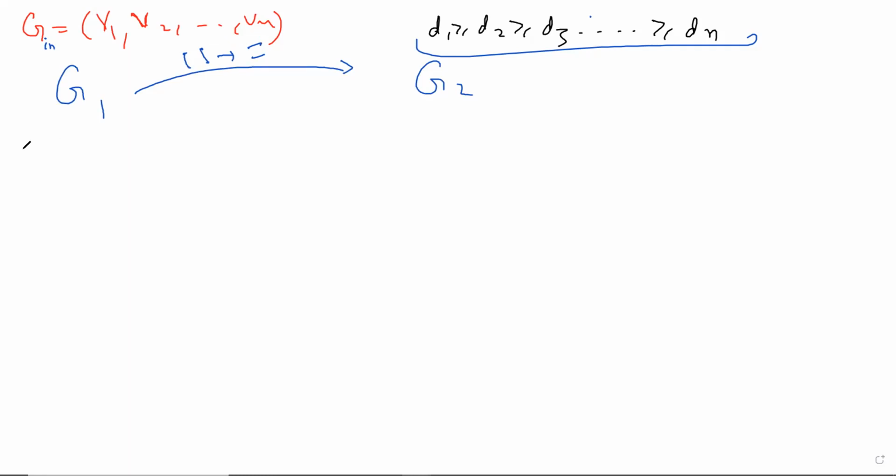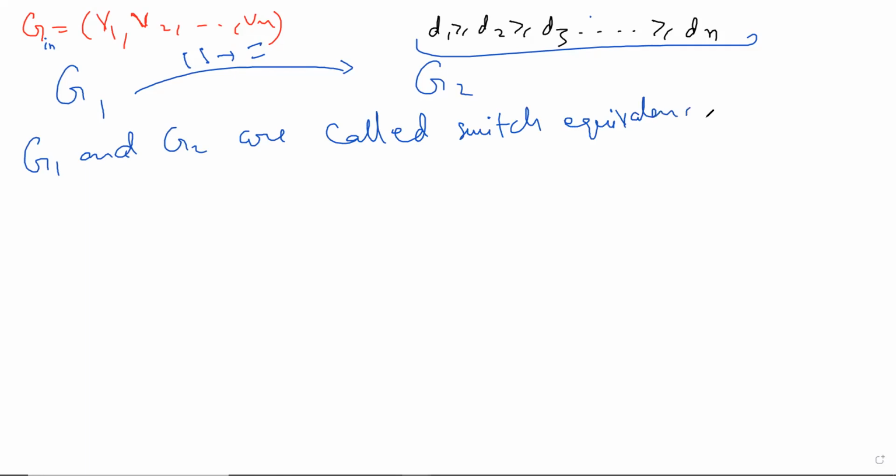okay, then G1 and G2 are called, not important, this word is not important. Not important means it'll just maybe add more confusion for the time being, but later on it will be important because this language is good. They are called switch equivalent. If you can go from G1 to G2 by this kind of thing, like what we were doing, going from one to the other by switching in the sequence of graphs, they will be switch equivalent.